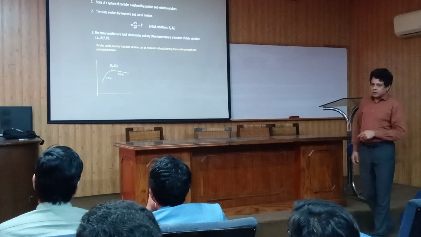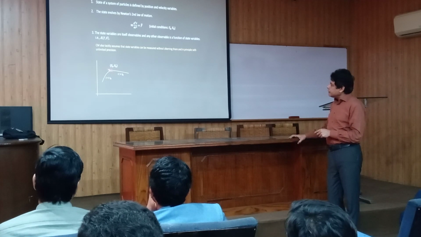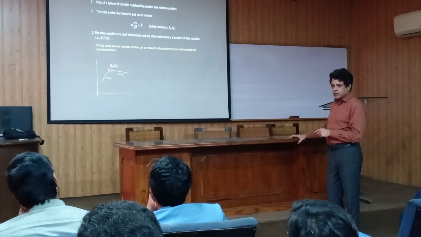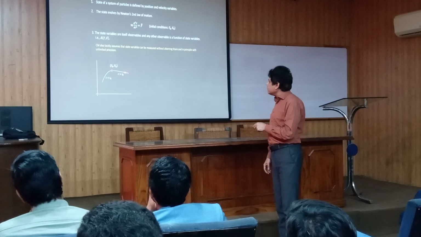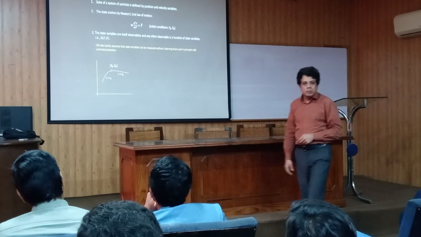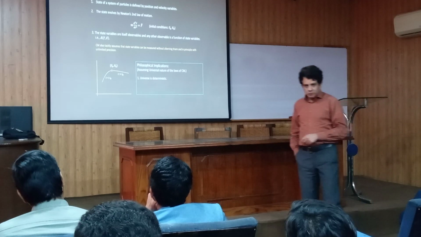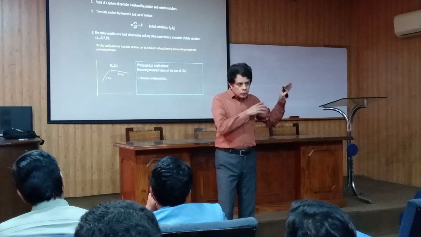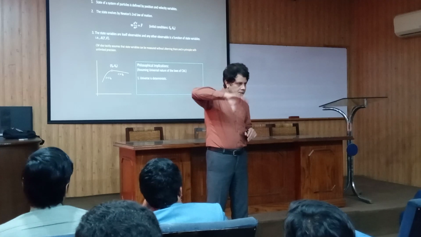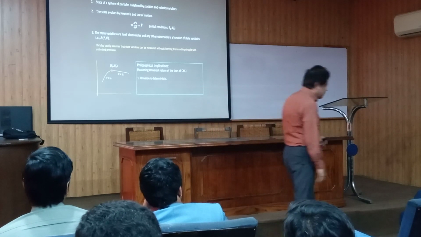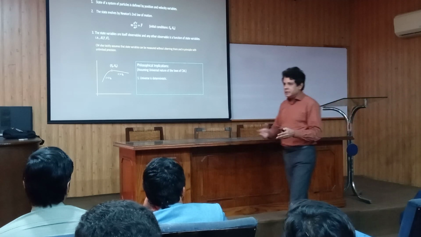And what are the implications? As I already mentioned, the first two imply that if you know the state of the system at any time t naught, then by solving this equation, you can calculate the state at any time later or at any time earlier. Okay, but there are some philosophical implications as well, which we would like to discuss. Now, since we have seen that the state of the system at any time t depends on the state of the system at some initial time, we are forced to assume the universe is deterministic.